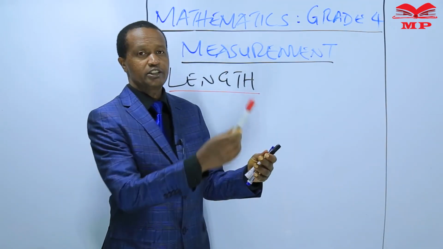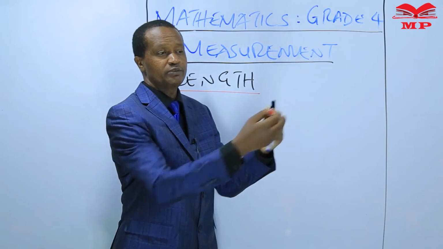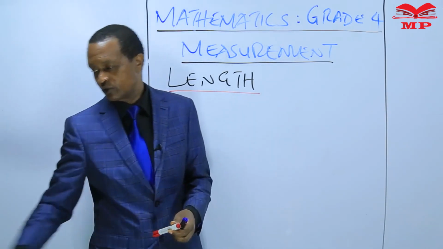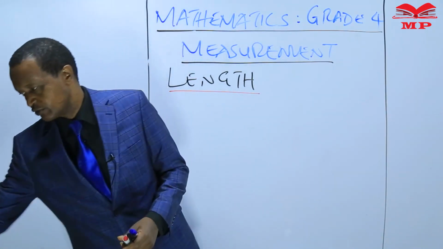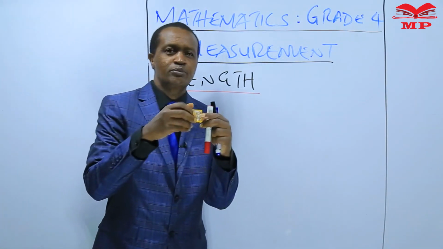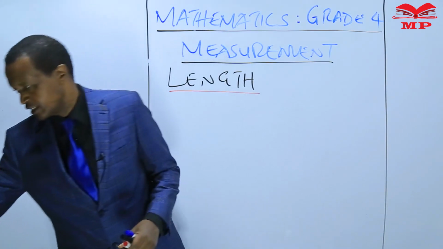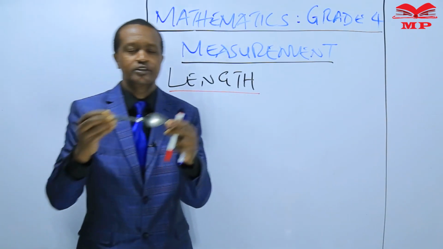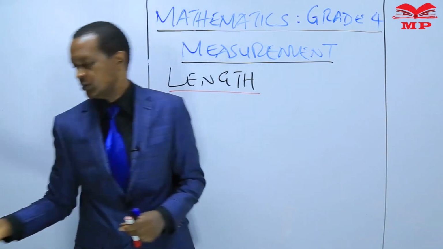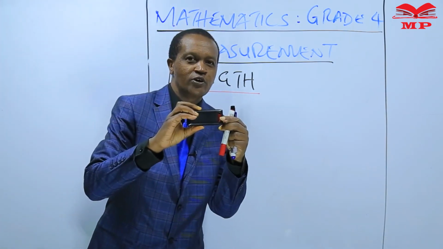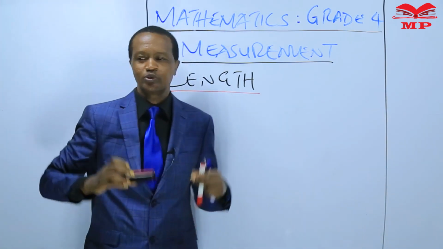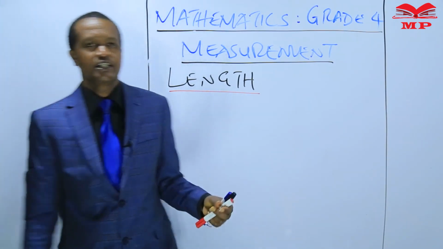Like this pen, we can measure the length of this pen. We can measure the length of this book. We can measure the length of the matchbox. We can measure the length of a spoon. We can measure the length of a mobile phone. We are going to learn how to measure things.